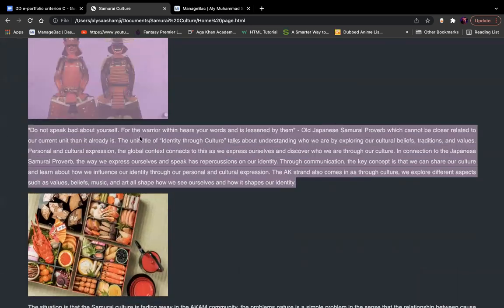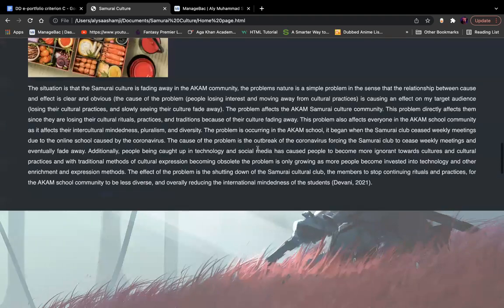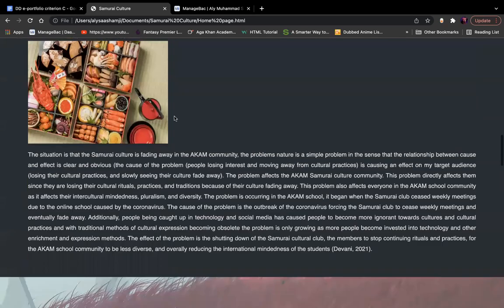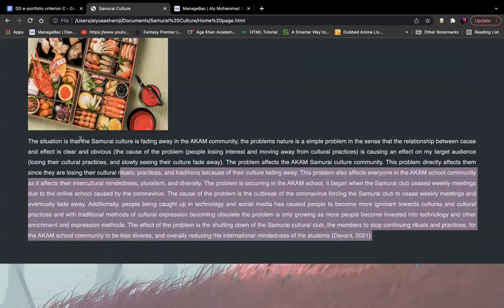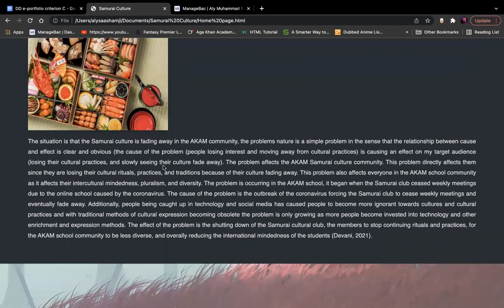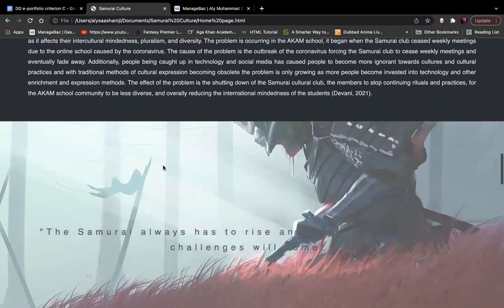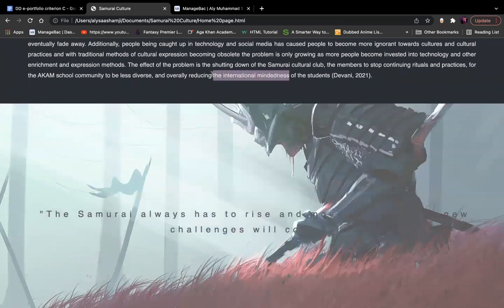This is a small introduction to what the problem is, and this is in connection to the unit title and basically why I made this website. Here is a small brief about what the problem is, how it is affecting the Arkham society and the Arkham school, and why this website was developed to develop international mindedness.